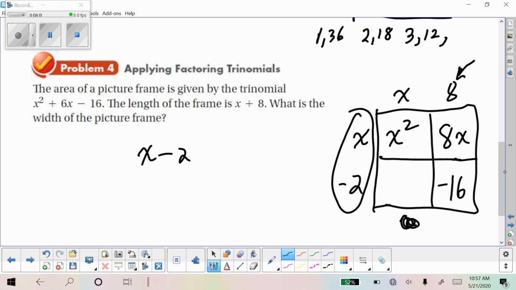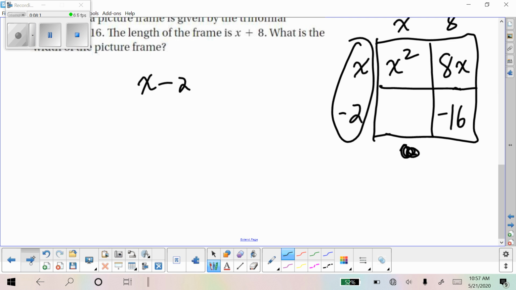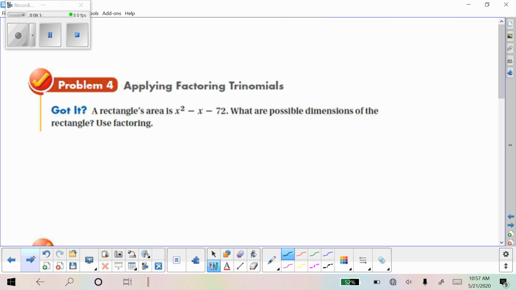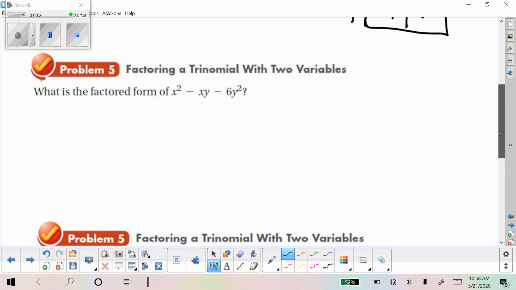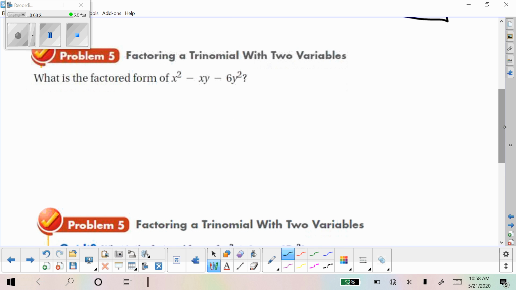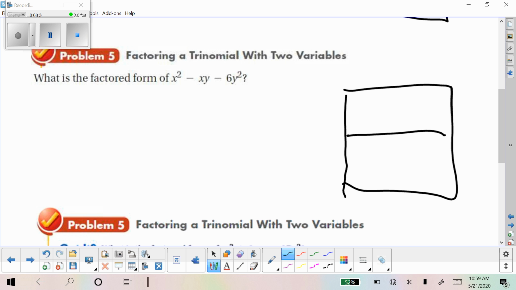All right. Why don't you try that? Well, here's what I'm thinking. All right. What if there are two variables involved in the trinomial? So that's why making this diagram is so nice.